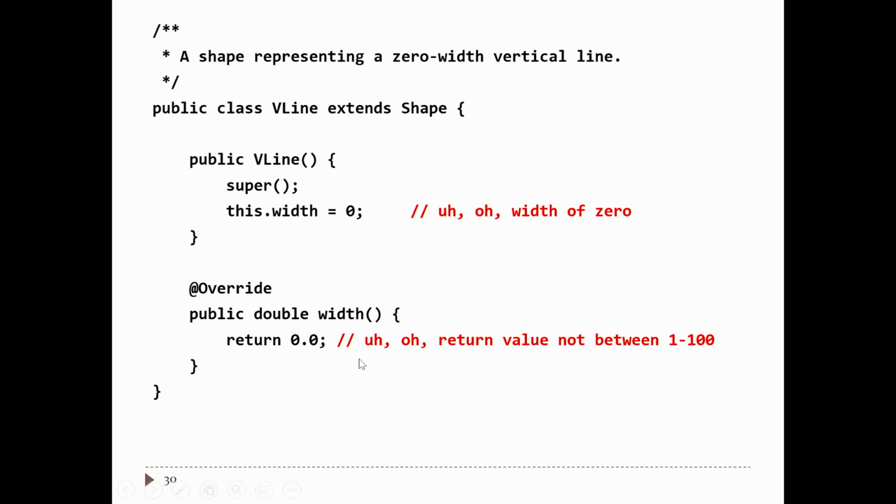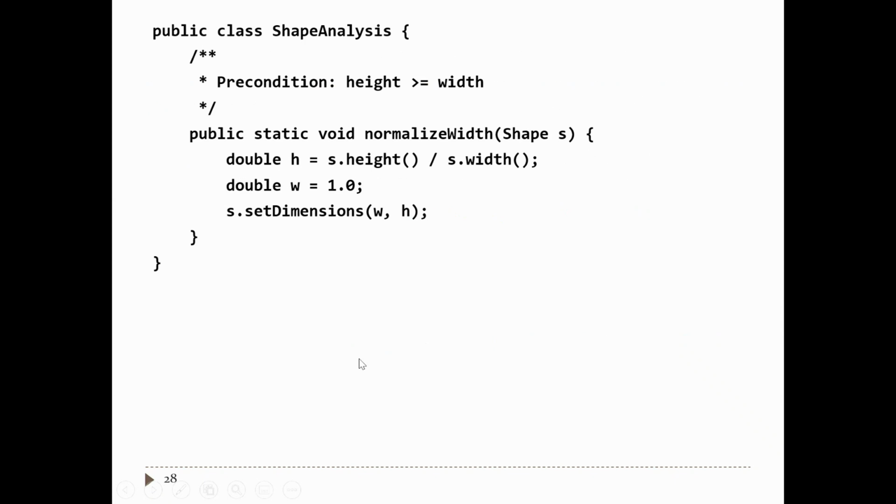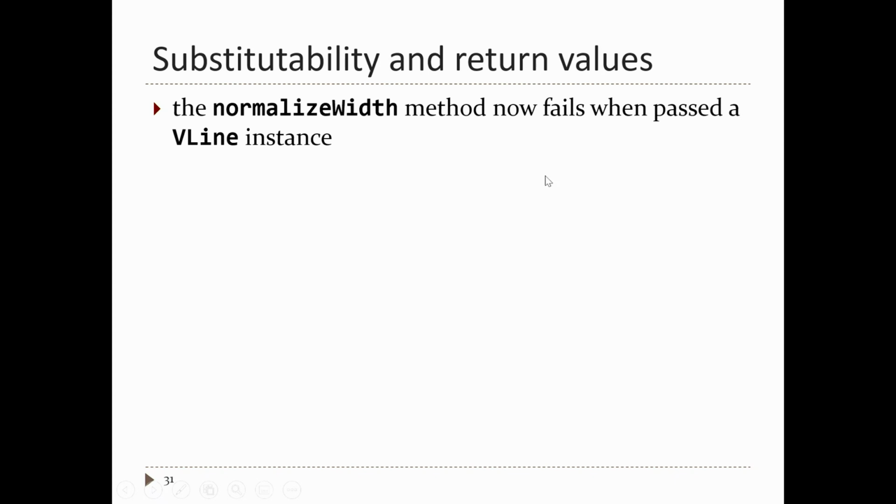Now, what's the problem if you return a width of 0? When you divide by 0 here, that ends up being positive infinity. When you call set dimensions with a height of positive infinity, you end up with an exception. So code that was provably correct is no longer correct. The normalized width method now fails when you pass it a vertical line object. In other words, you broke someone else's code by creating a subclass.